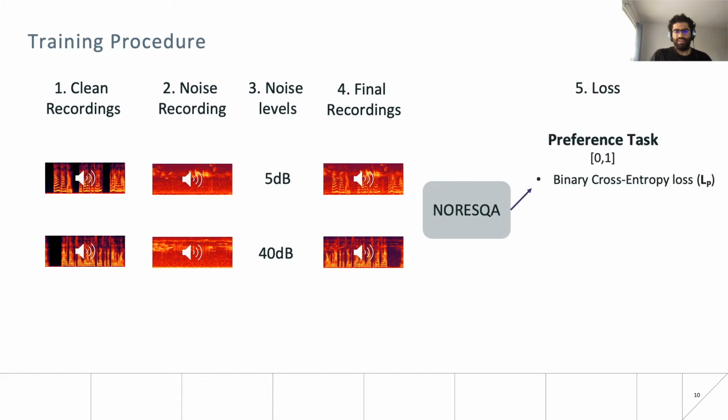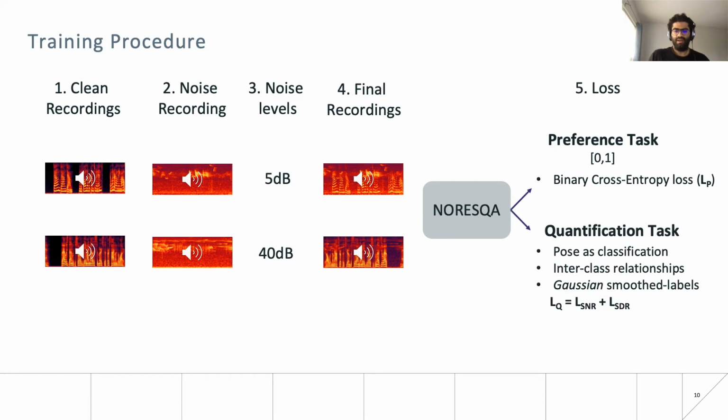The output of the preference task is a probability score of which input has better quality. The standard binary cross entropy is used to compute the loss in this case. The quantification task outputs a probability rating over the k classes of outputs where the relative difference lies. This is posed as a classification problem where the space of SNR and SISDR differences are divided into k equal bins. Since standard cross entropy loss doesn't take into account interclass relationships, we use Gaussian smooth labels.